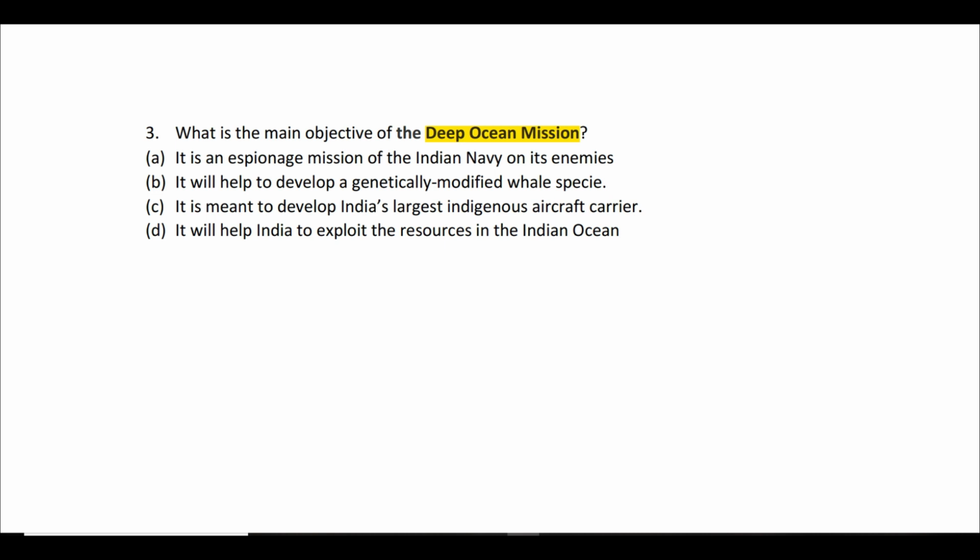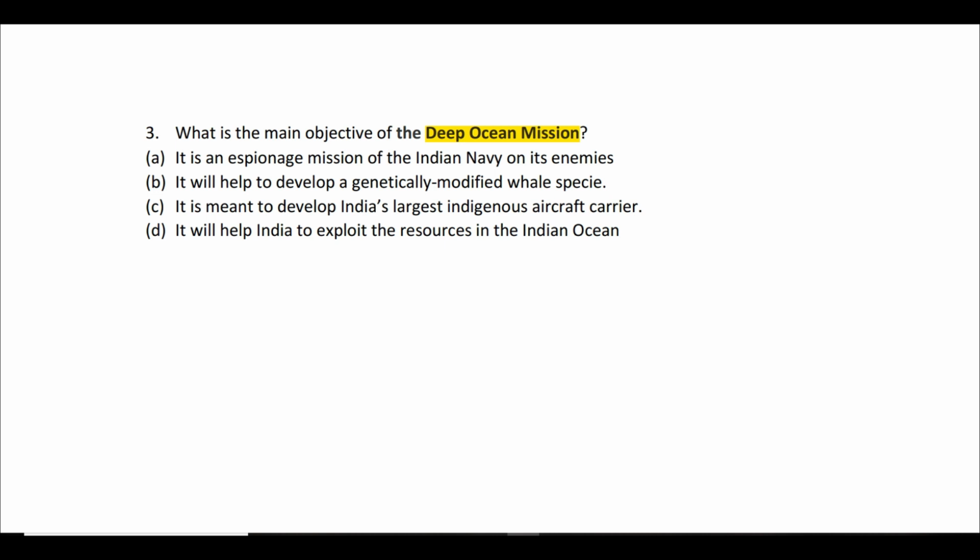So what has happened is the Indian government has got permission from ISA. ISA stands for International Seabed Authority. So it is a body which has been created under UNCLOS. So what is UNCLOS? UNCLOS stands for United Nations Convention on Laws of the Sea. So UNCLOS is an international convention or an international treaty, you can say.